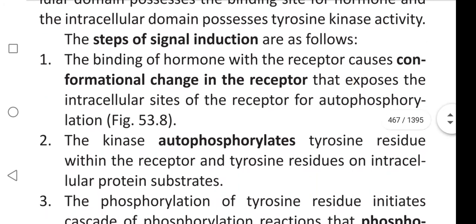Okay. The steps of signal transduction are as follows. First step, the binding of the hormone with the receptor causes a conformational change in the receptor that exposes the intracellular sites of the receptor for autophosphorylation. When a hormone binds with the receptor, it causes conformational changes in the receptor. It exposes the intracellular sites of the receptor for autophosphorylation.